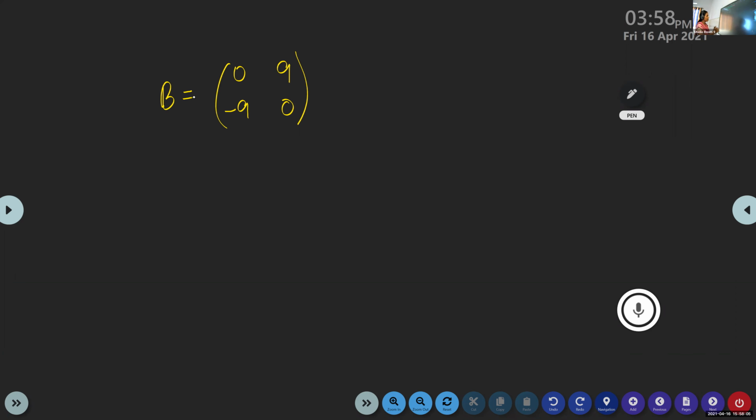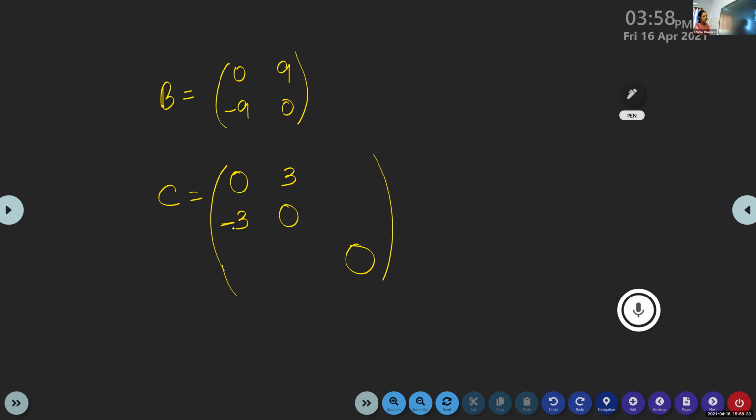Now let's set one 3 by 3 matrix. In 3 by 3 also, all the entries along the principal diagonal are 0. In the first row, second column, suppose I write 3, then the second row, first column will be minus 3.